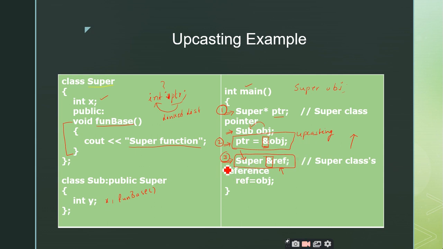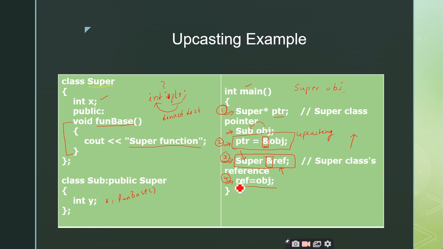But at this particular point you just remember that this is how I create a reference to the class. A pointer is different from a reference, right? And what am I doing here? This syntax is also very important. You are going to learn four new points in this program, right? What is this? Reference is equal to obj. What is obj? Object of subclass.